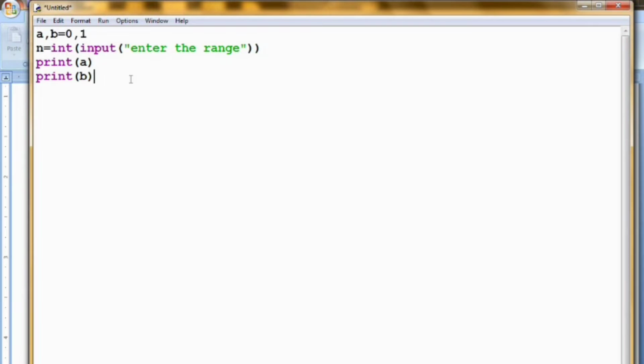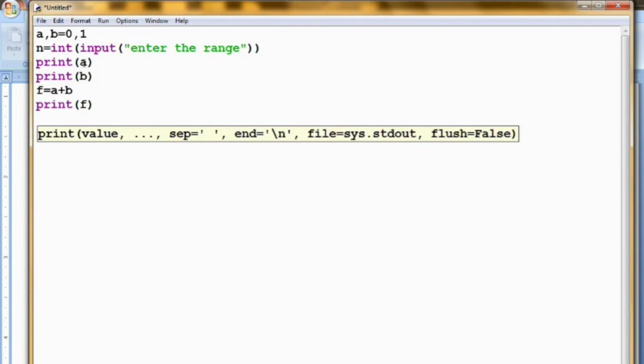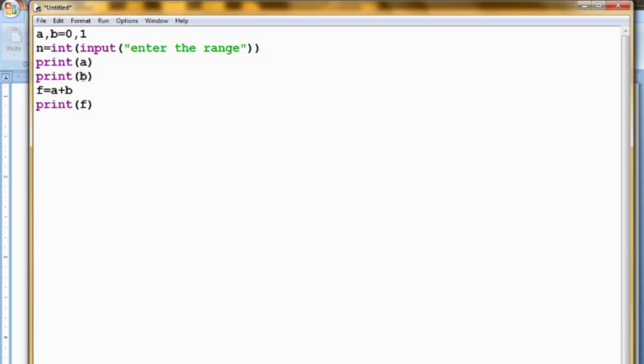So next, after printing the values 0 and 1, what should be printed? We should print the sum of 0 and 1. For that I am declaring another variable, f equals a plus b. Now 0 plus 1, that is 1, will be stored in f. Now we have to print the value of f. So we got the first three outputs. For the fourth output, I need a to become b and b to become f. Then only can I get the fourth output as the sum of the previous two outputs. So I am swapping the variables: a equals b and b equals f.